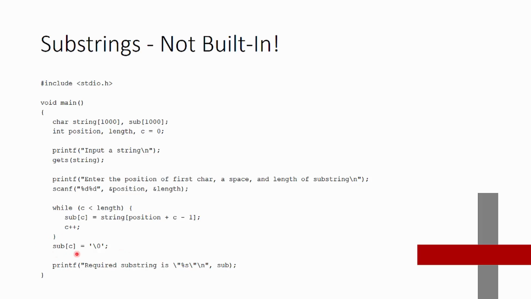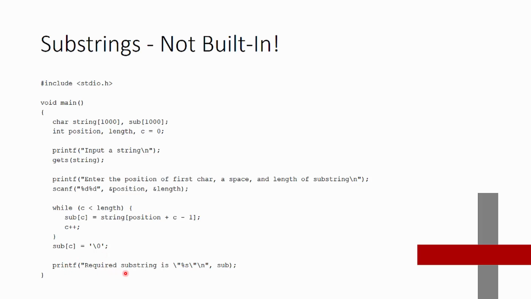Then the all-important assignment here: wherever C ends up, it was incremented and then tested and did not run a subsequent entry of this string assignment line, which means that it is currently sitting at a value that has not been assigned. We are going to put a null terminator there, which is required in order for this thing to actually be a string that has an ending point. Lots of chaos happens if you don't do that, and we'll look at that in the upcoming strings lecture.